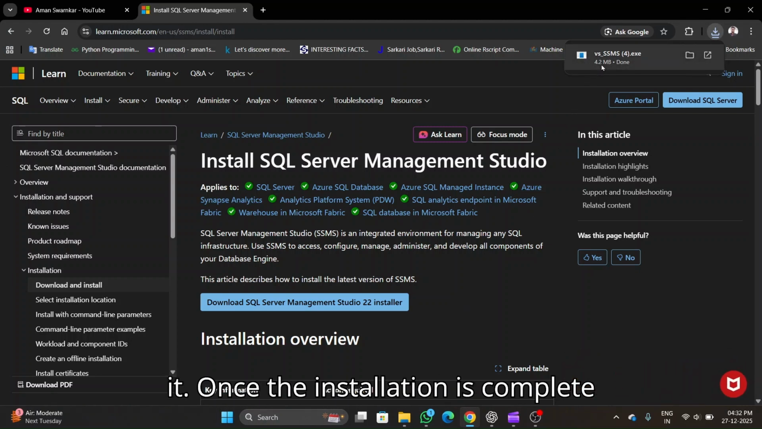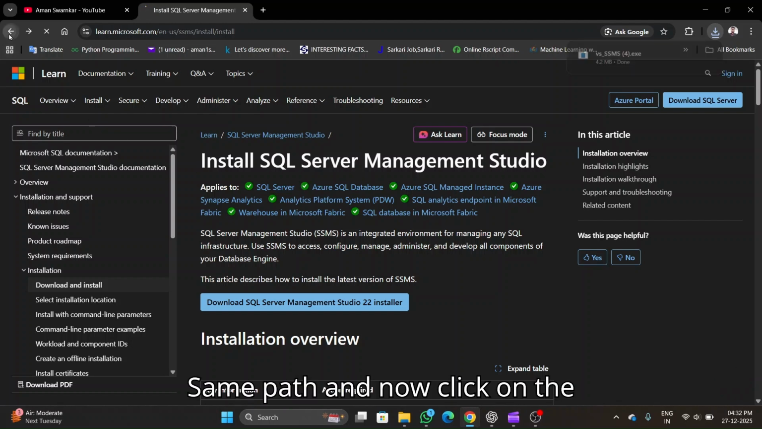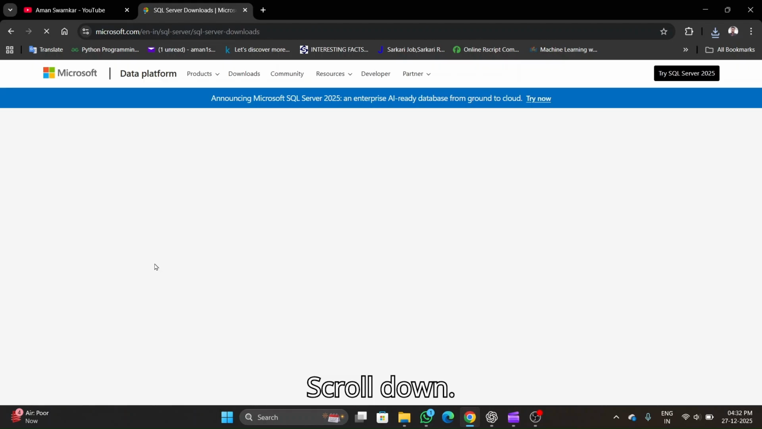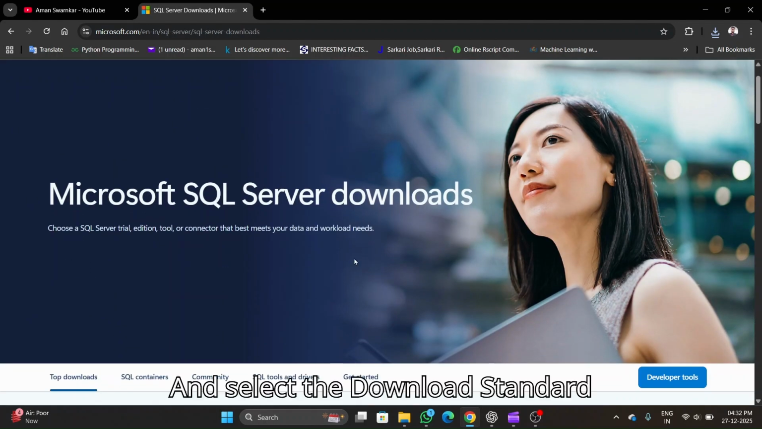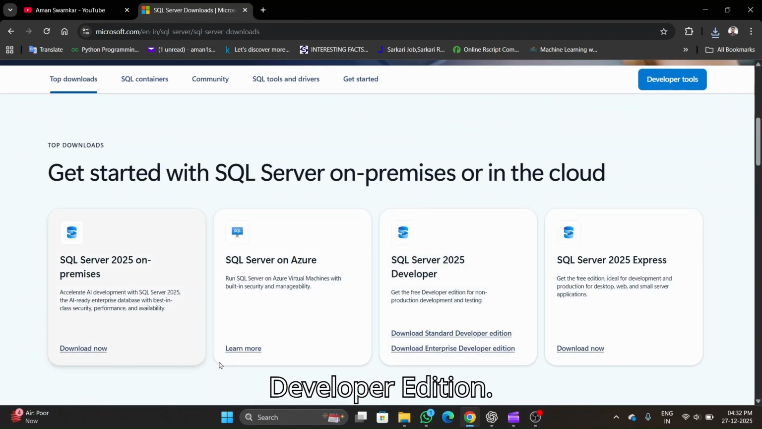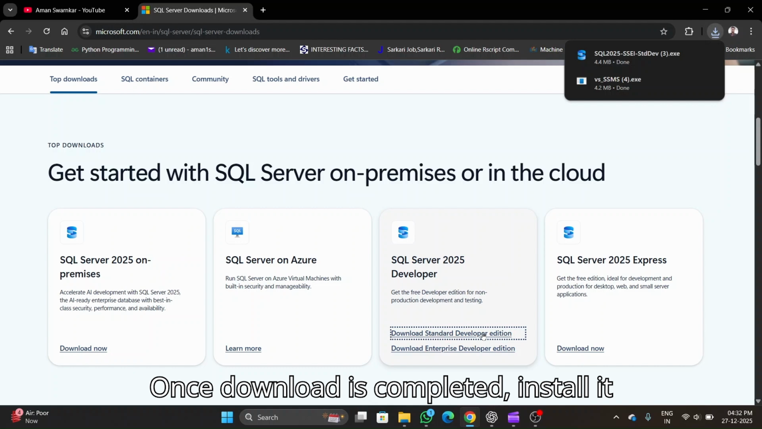Once the installation is complete, again come to the same page and now click on the SQL Server Downloads. Scroll down and select the Download Standard Developer Edition. Once the download is completed, you can install it.